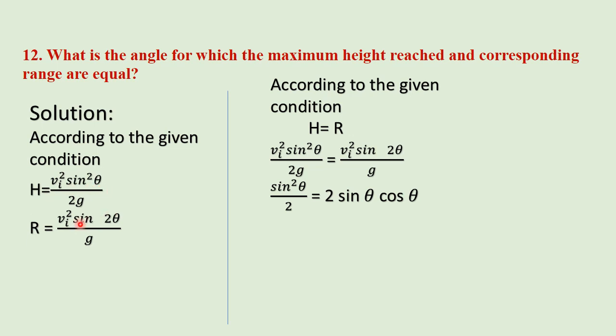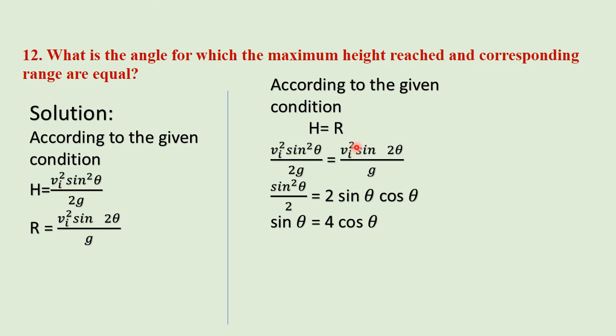We get sine square theta divided by 2 is equal to sine 2 theta, and putting in the relation sine 2 theta is equal to 2 sine theta cos theta, we get sine theta is equal to 4 cos theta, since one sine theta cancels and 2 is multiplied by 2.